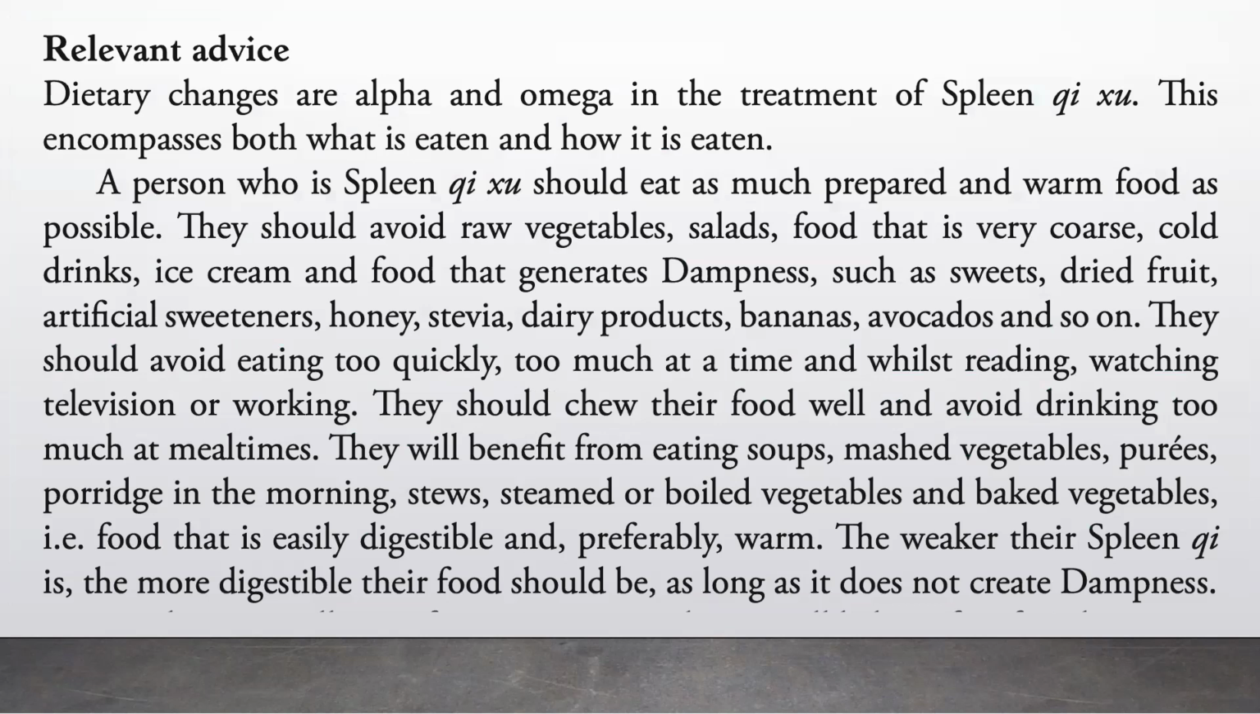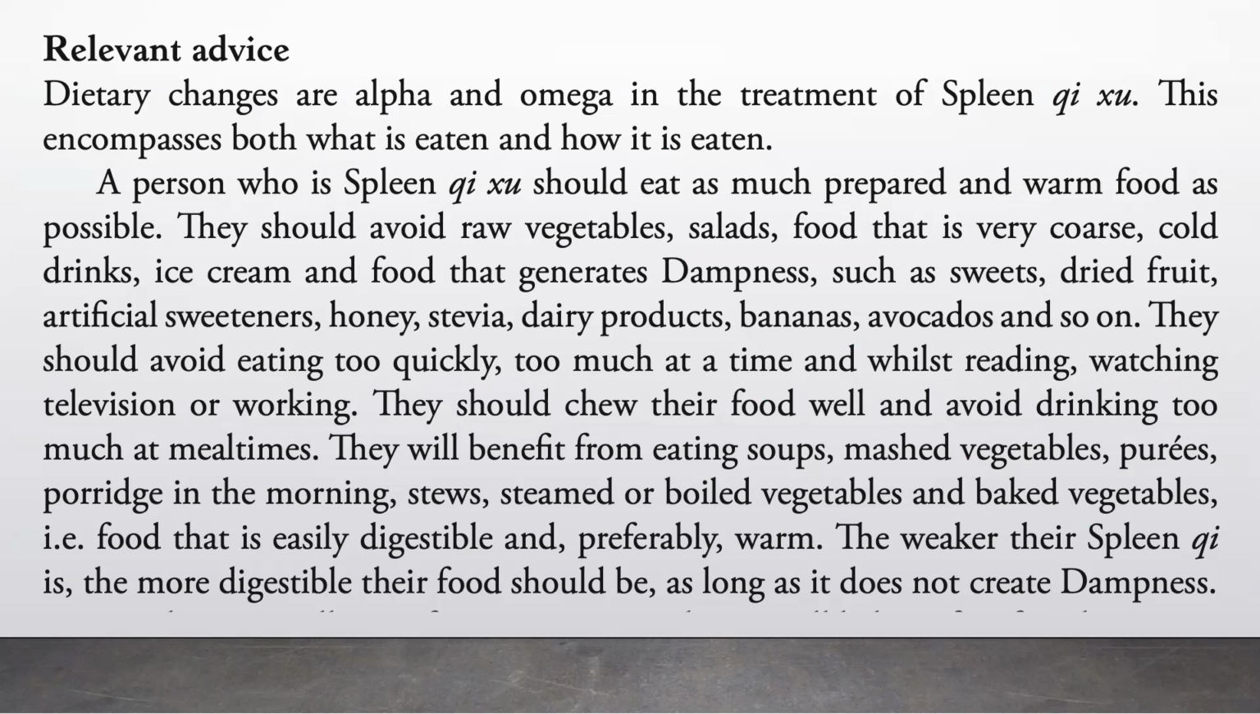Relevant advice: dietary changes are alpha and omega in the treatment of spleen Qi deficiency. This encompasses both what is eaten and how it is eaten. A person who is spleen Qi deficient should eat as much prepared and warm food as possible. They should avoid raw vegetables, salads, food that is very coarse, cold drinks, ice cream, and food that generates dampness, such as sweets, dried fruit, artificial sweeteners, honey, stevia, dairy products, bananas, avocados, and so on.